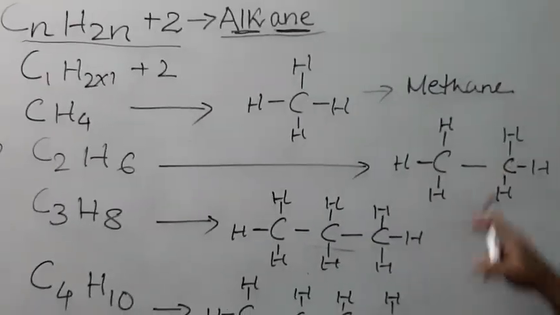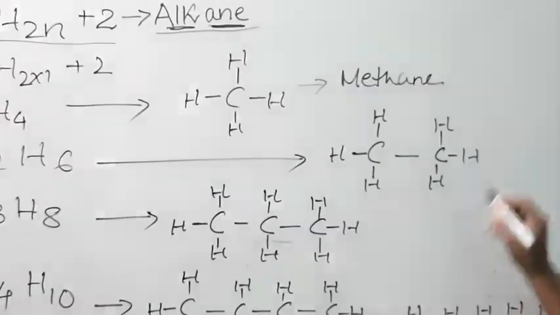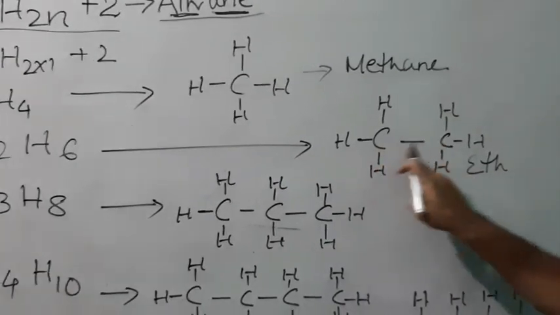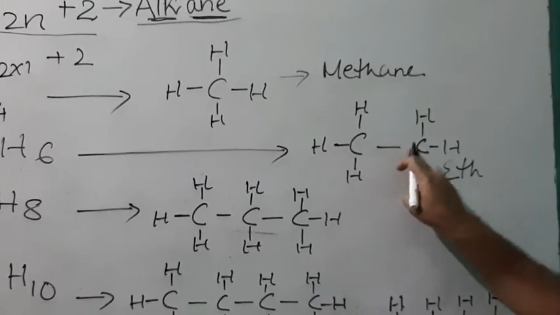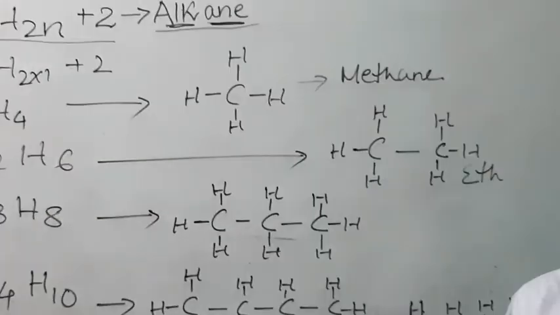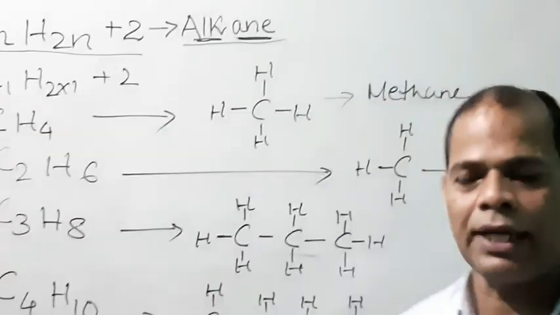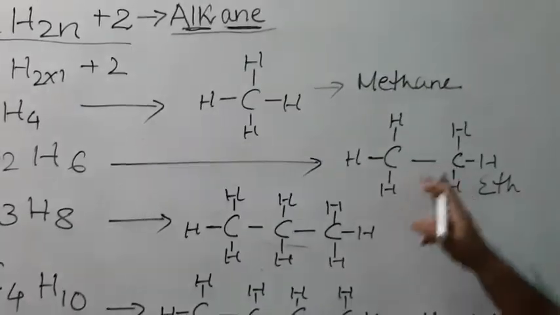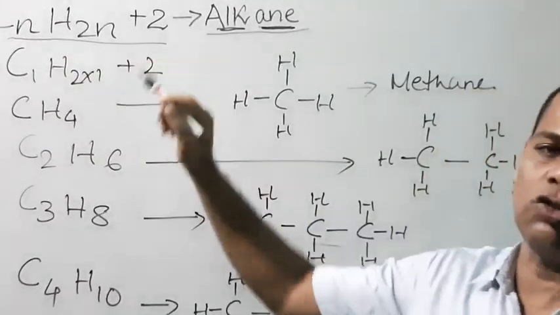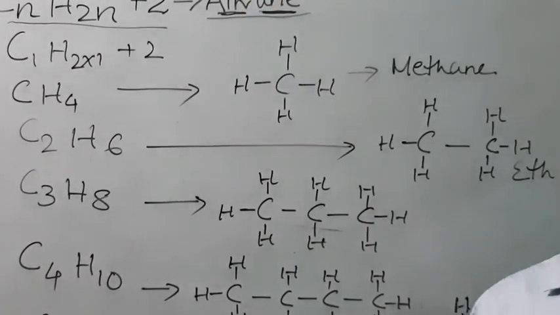So the word root is eth. The carbons are connected by a single covalent bond, and it also follows the rule CnH2n+2, so obviously they belong to the alkane family.